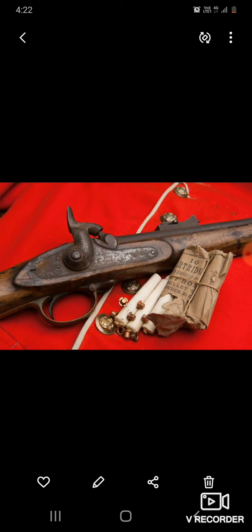At that time, a rumor spread that the bullets of these guns were smeared with the fat of pig and cow. The cow was sacred for Hindus and pig was prohibited for Muslims, and this became the immediate cause for the mutiny.